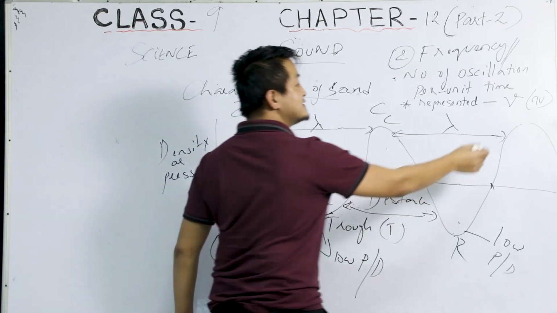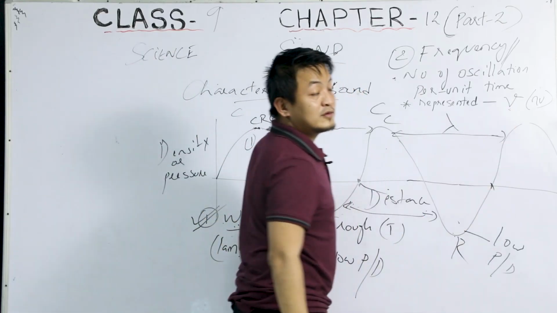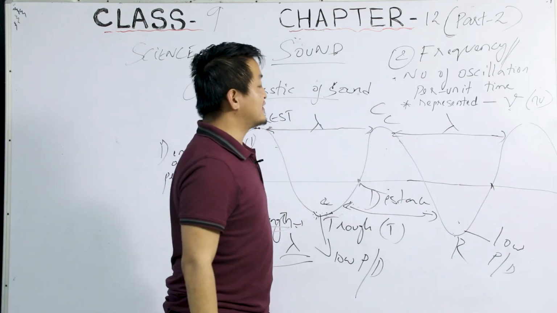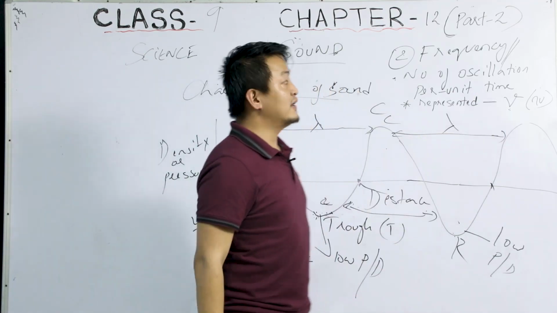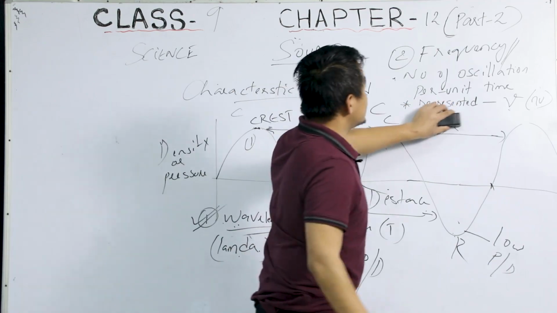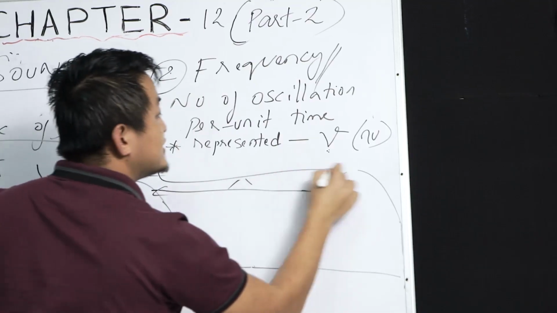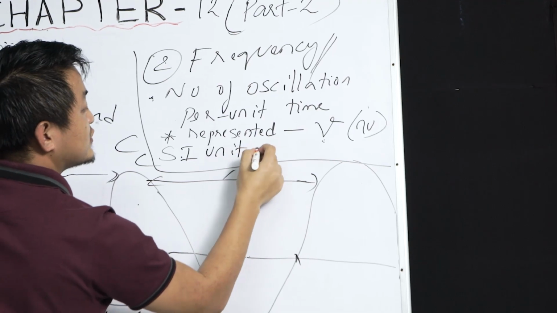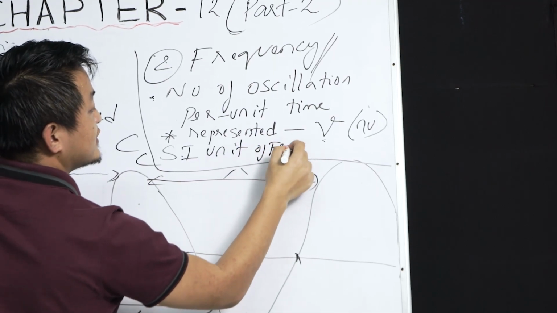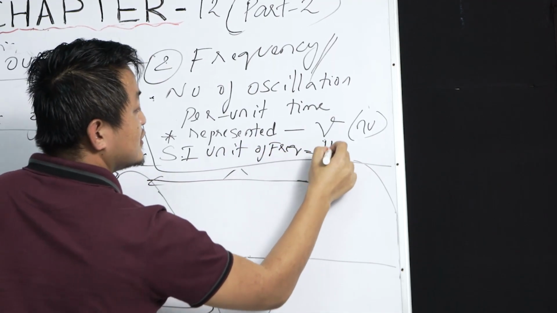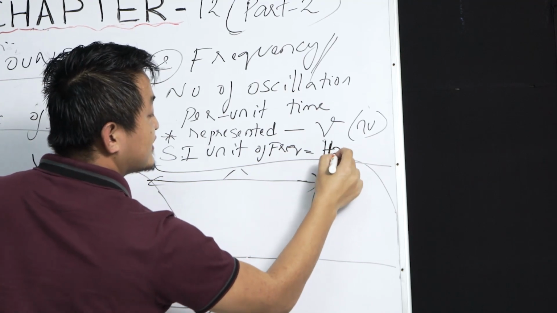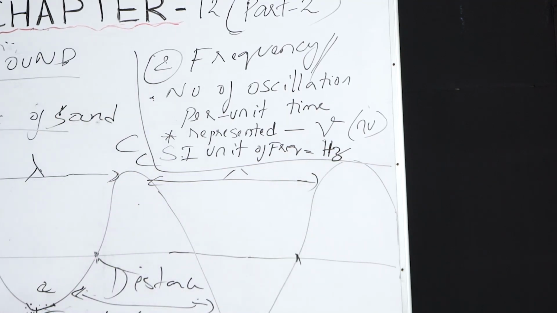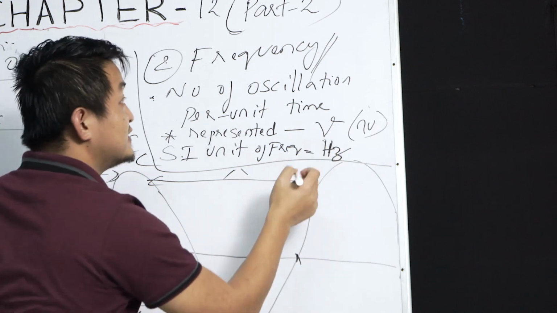This sign is known as nu. So frequency is represented by this one. And the SI unit of frequency is Hertz, which is represented by Hz.